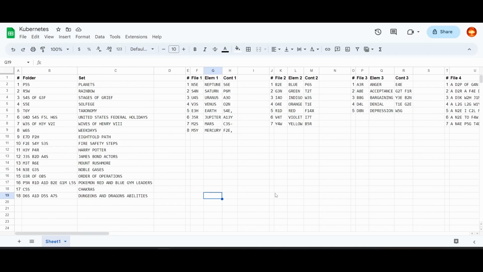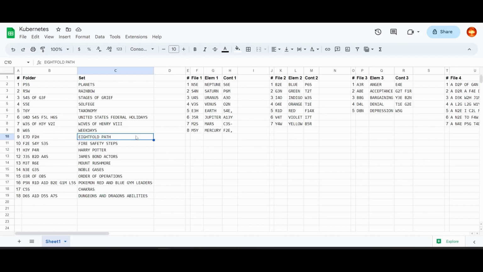Okay, so let's take a look at these sets in more detail. We have the planets in the solar system, the rainbow colors, the stages of grief, solfeggio notes, taxonomic ranks, federal holidays, wives of Henry VIII, the weekdays, the Eightfold Path, the fire safety steps, Harry Potter books, James Bond actors, Mount Rushmore, noble gases, order of operations, gym leaders, chakras, and Dungeons and Dragons abilities. Okay, what I'm noticing about most of these is that they seem ordered, except for maybe these two.